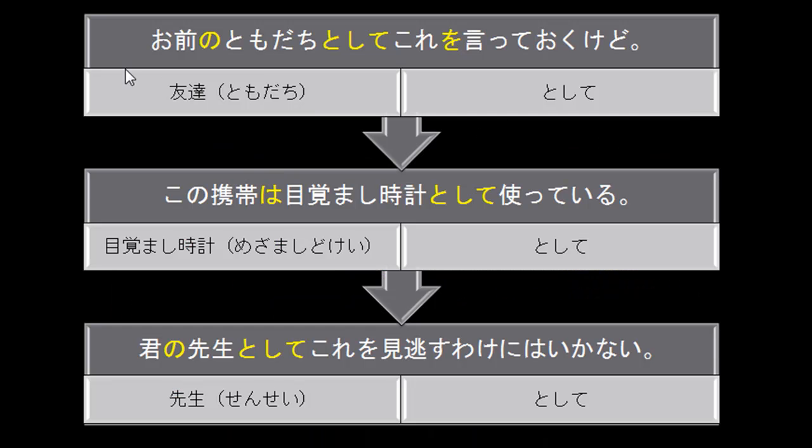So here I have 3 sentences prepared for us, and the yellow portions, see these yellow letters here, I have in yellow so that you can see the particles of the sentence along with the grammar point that we're learning, in order to make this a little bit easier to see. Because if you're still studying for the JLPT 2, you're probably not quite used to reading sentences so much yet. So I'm going to dive right in here.